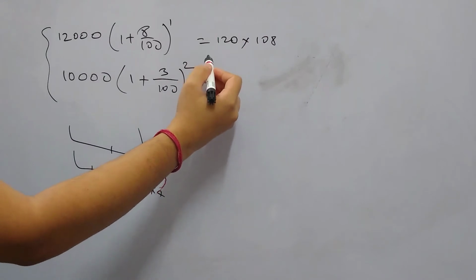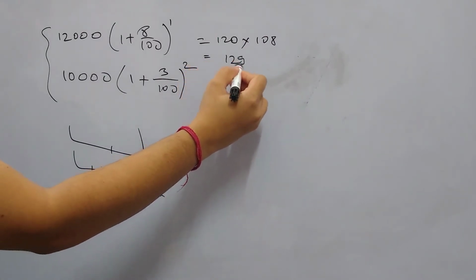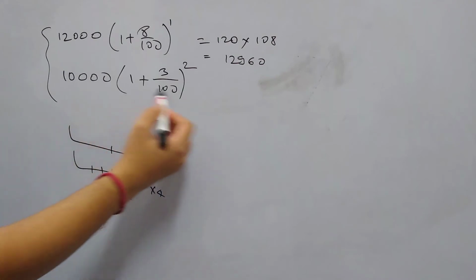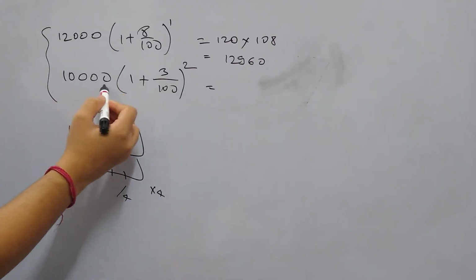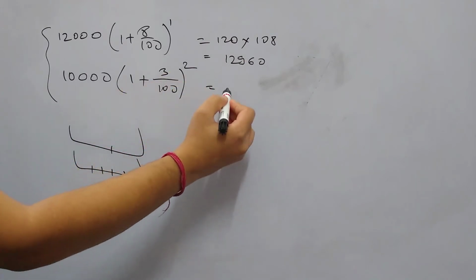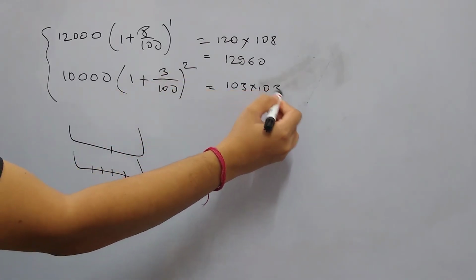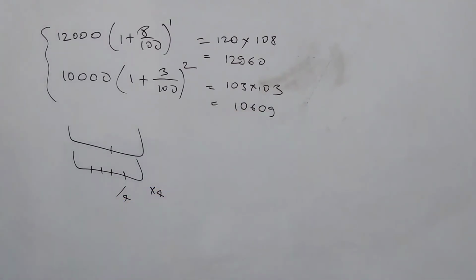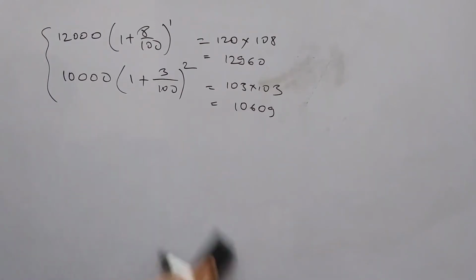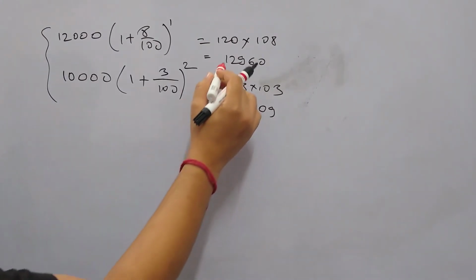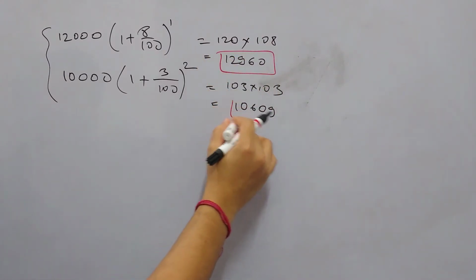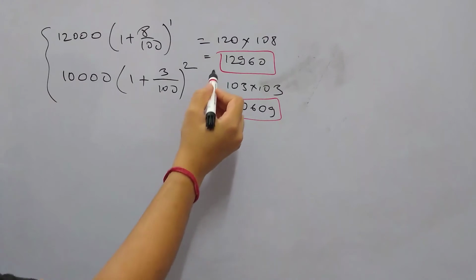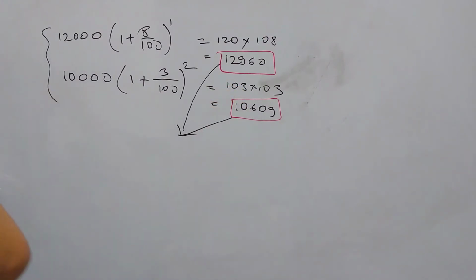This is 12960, and for the second component, 40 square will get cancelled, so 103 square of 103. This is 10609. So this is the total amount that Amal is getting. Now the interest component. These are the amounts which Amal is getting from the first investment and from the second investment. So in total we need to add these.